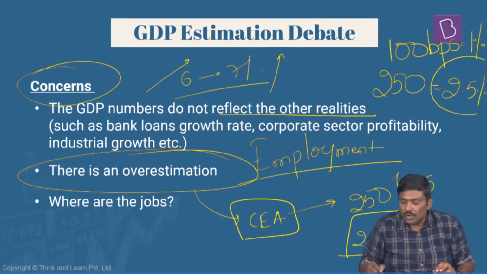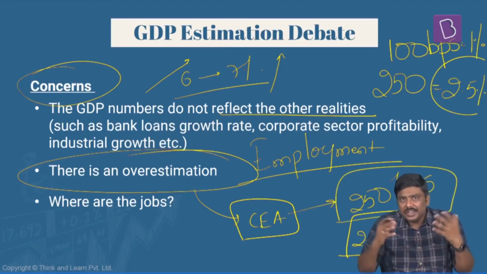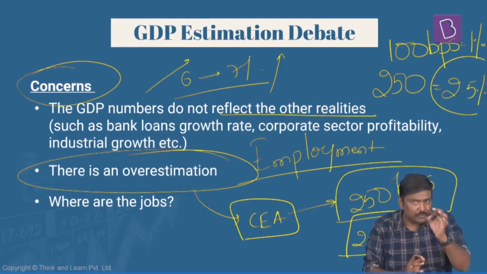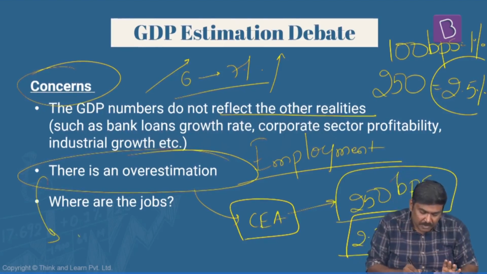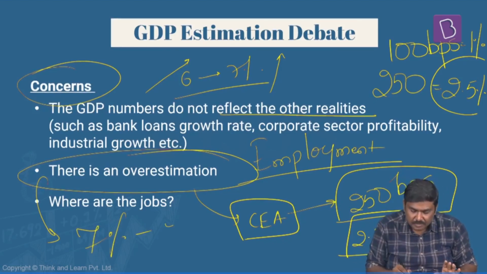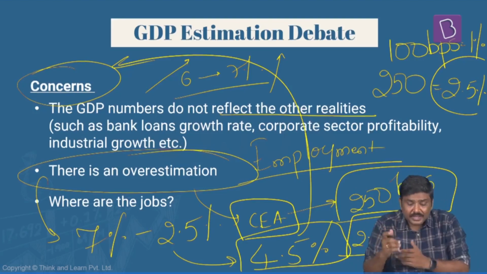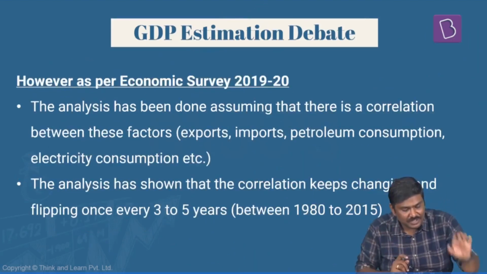As per the studies done by this person along with other experts, their conclusion is that if the Government of India says we have achieved a GDP growth rate of 7%, it will not actually be 7%. It will be 7% minus 2.5%, that is 4.5%. So these are some of the concerns which have been raised with respect to the GDP estimation.